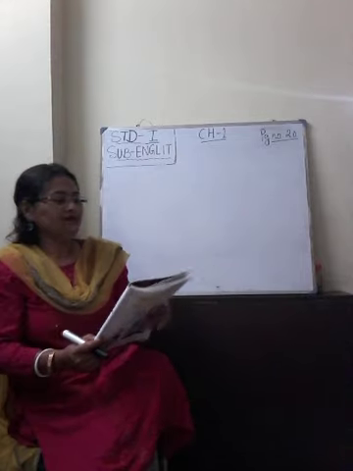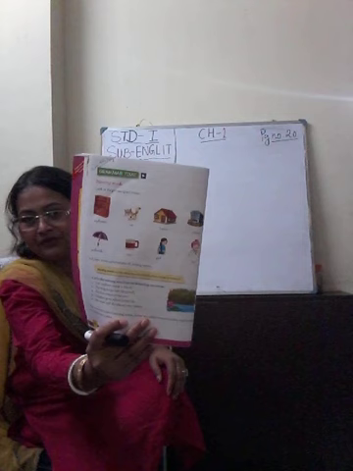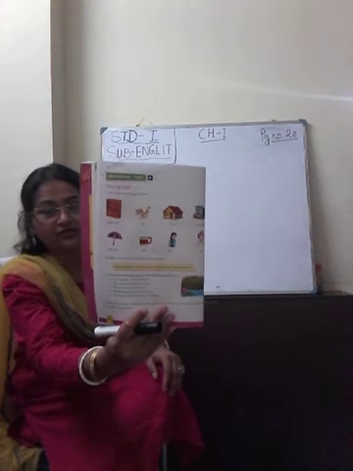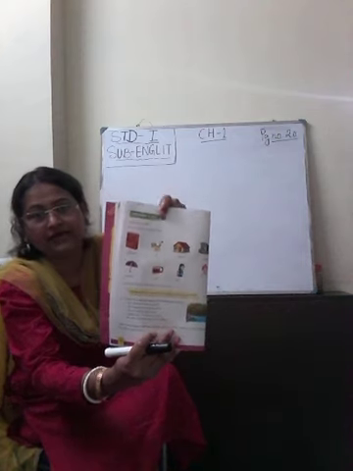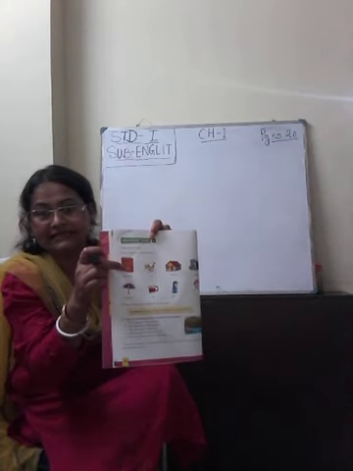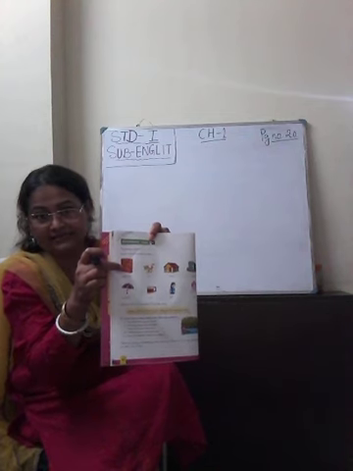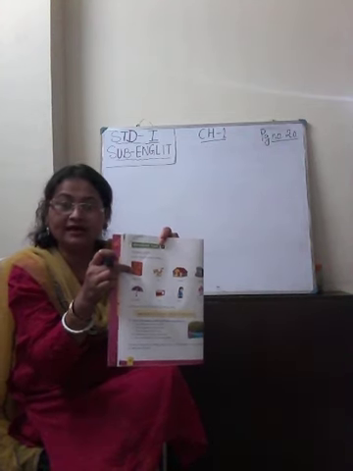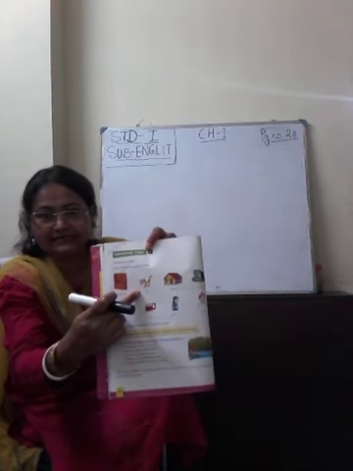Now see, look at the pictures given below. Here you can see a few pictures on this page. Can you name these pictures? I hope you can. The first one we see here is the picture of a cupboard, isn't it? The next one is a cat.